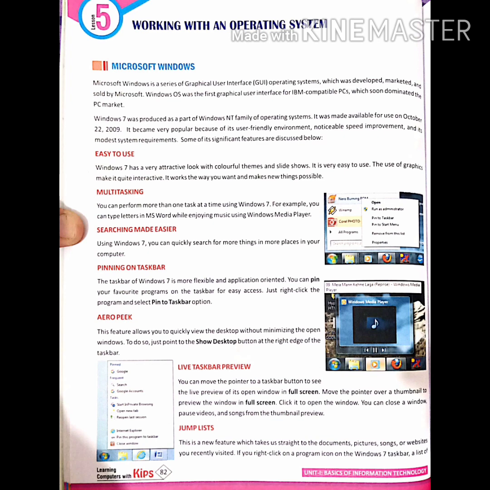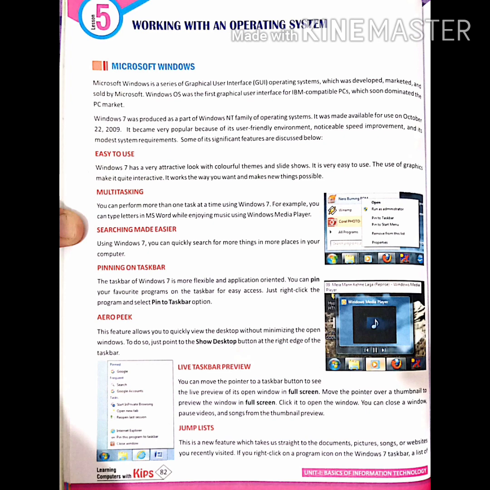Aero Peek. This feature allows us to quickly view the desktop without minimizing the open windows. To do so, just point to the show desktop button on the right edge of the taskbar. Live taskbar preview. We can move the pointer to a taskbar button to see the live preview of its open window. Move the pointer over a thumbnail to preview the window in full screen.